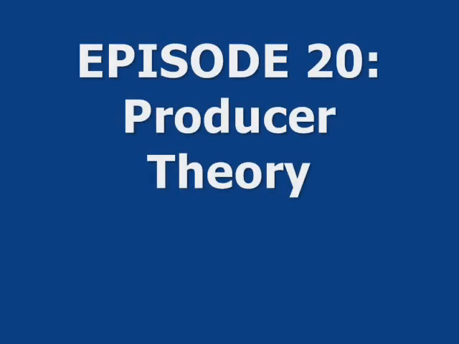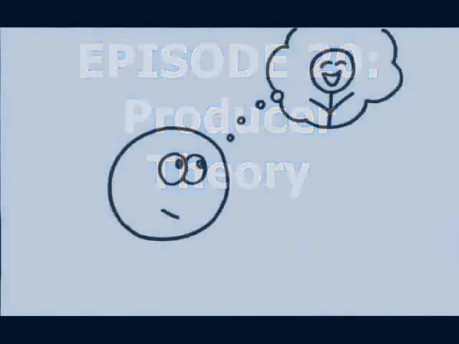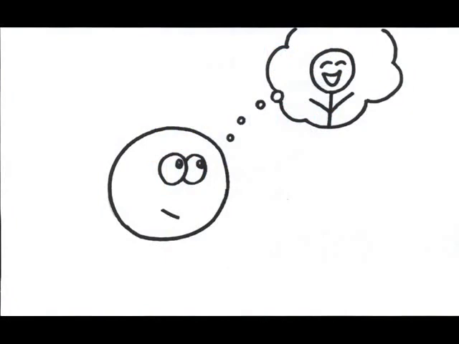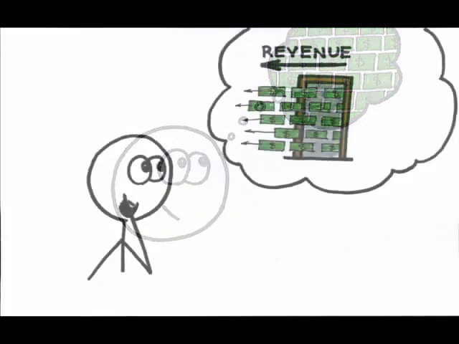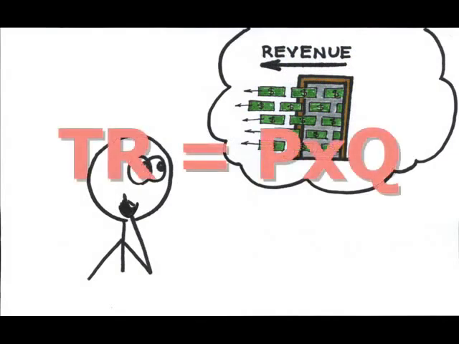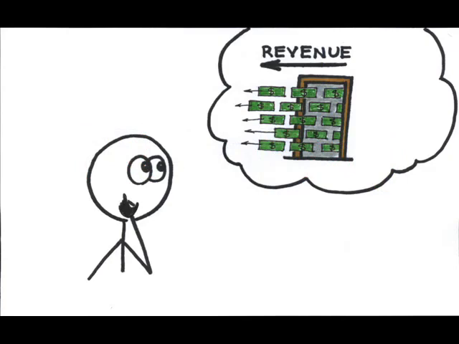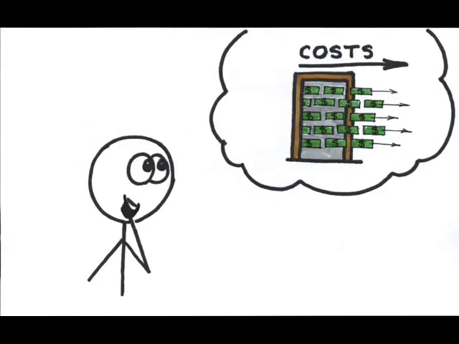Just as every consumer has a common objective, maximizing happiness, every producer has a common objective. Producers want to maximize profits. How do I know what profits are? Well, all I have to do as a business owner is to look at how much money has come in, my total revenue determined by how many units I've sold times the price tag I was able to charge for each unit, and then deduct the total cost of production, or the amount of money going out.